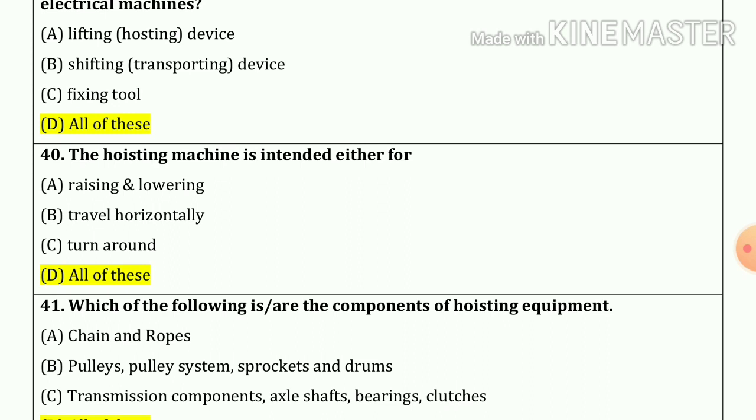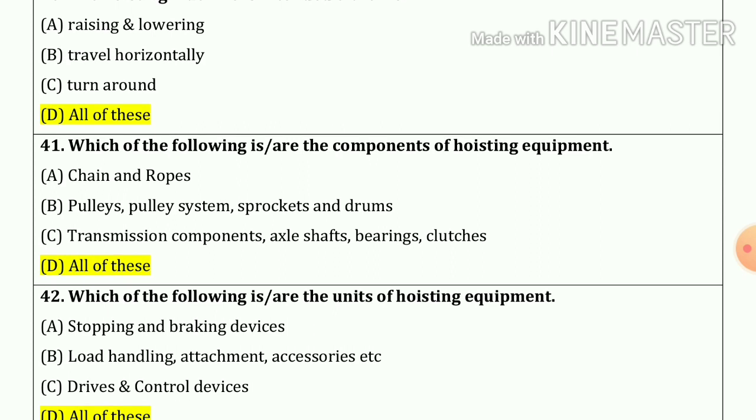Now 40 number. The hosting machine is intended to either for option number A, B and C. Our answer is all of these. Now 41 number. Which of the following are the component of hosting equipment? So our answer is A, B and C also. That means all of these.